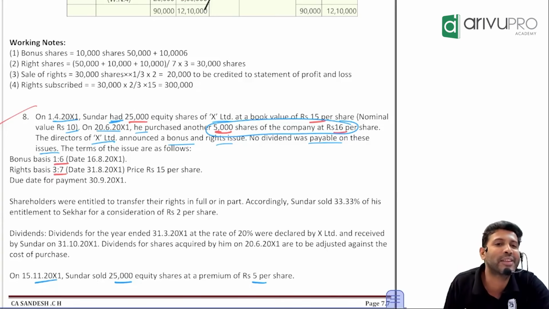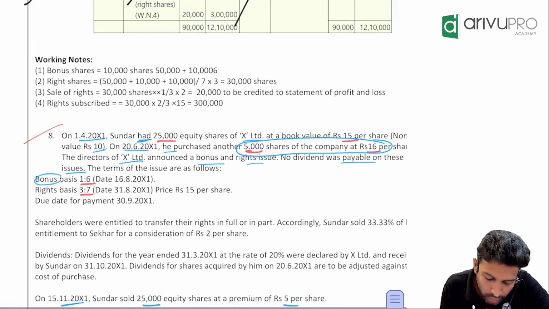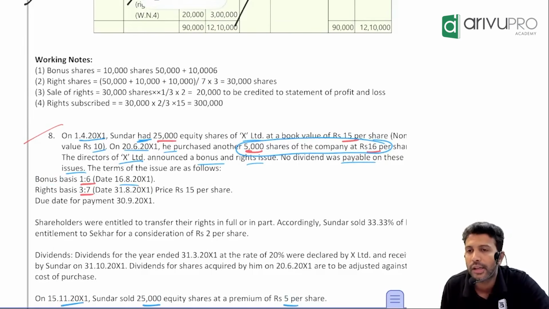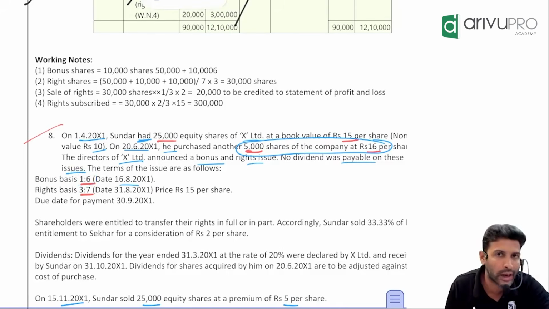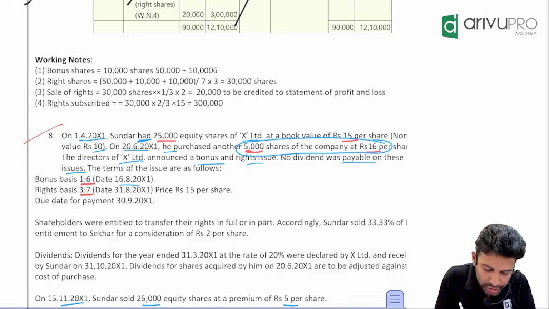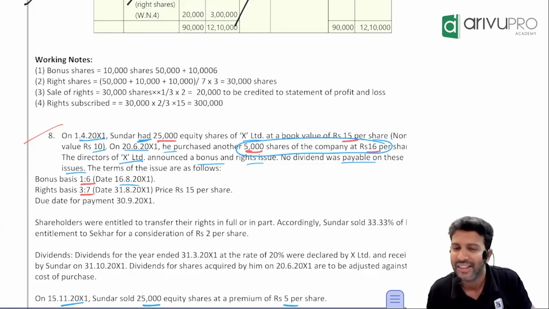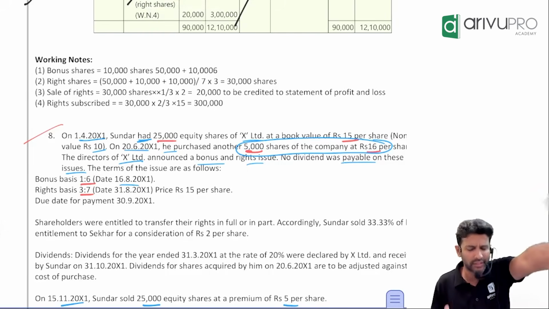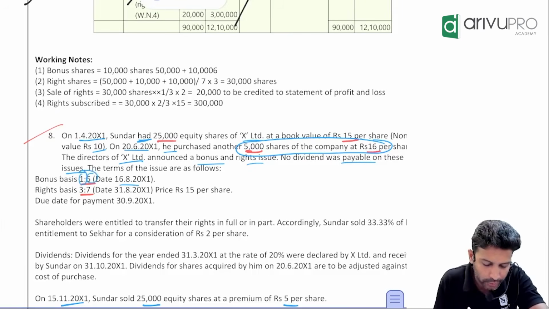The terms of the issue are as follows. First, what came? Bonus, on 16th August. Bonus has come in one ratio. What ratio? 1:6. Meaning you will get one bonus share. Don't interpret it the other way around, that for one share you will get 6 bonus. Which company will give that? Very doubtful. So whenever they give you numbers like this, you always interpret it as one bonus share for